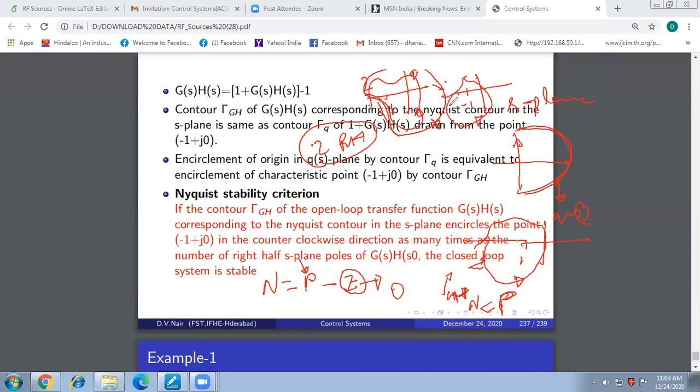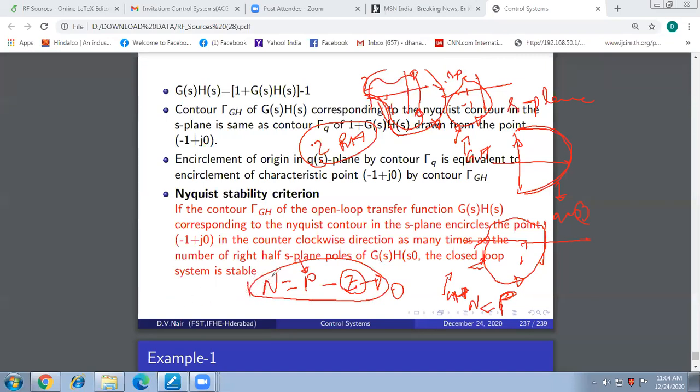Friends, listen carefully. If there are two open loop right half poles, and the contour gamma GH in S plane encircles only once in counterclockwise direction, so tell me, there is 1 zero on the right side. How will we find that out? Use this relation. Always fall back on this relation. This relation is called the Nyquist stability criterion.